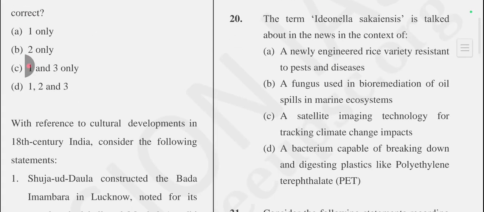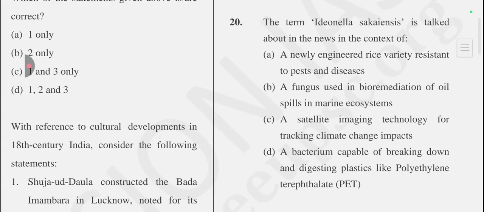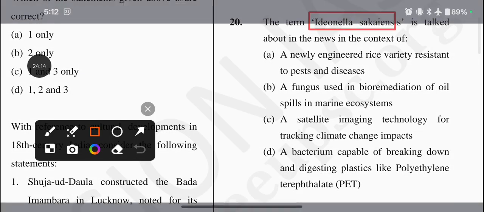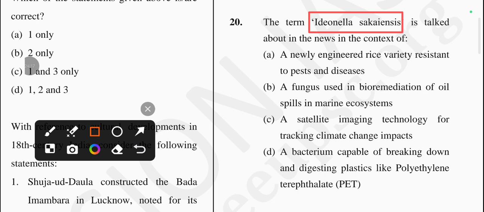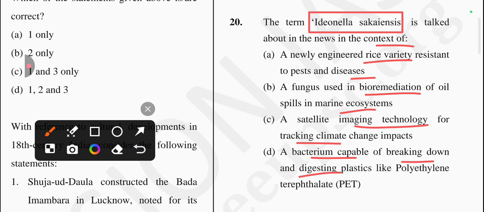So let's come to the next question, which is: Ideonella sakaiensis is talked about in the news in the context of what? It is a newly engineered rice variety resistant to pest and disease, a fungus used in bioremediation of oil spills in marine ecosystems, a satellite imaging technology for tracking climate change impact, or a bacterium capable of breaking down and digesting plastics like polyethylene terephthalate.